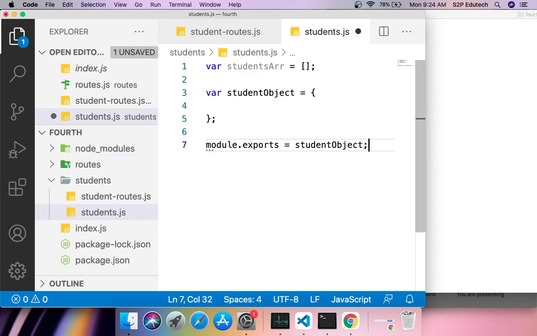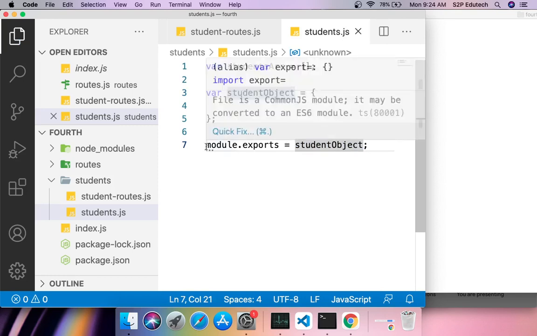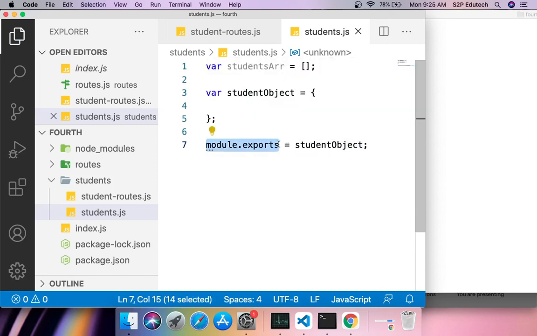So what I am trying to do here is I am creating this student object and I am exporting this student object, right? How to export? I am using this statement module.exports is equal to student object, right? This exports is very important, otherwise you will get some error. Okay, so ensure that you write this statement very correctly. What I am exporting from here is student object.